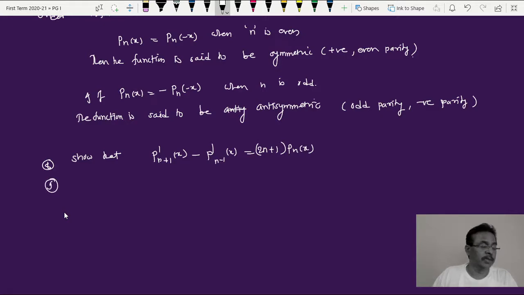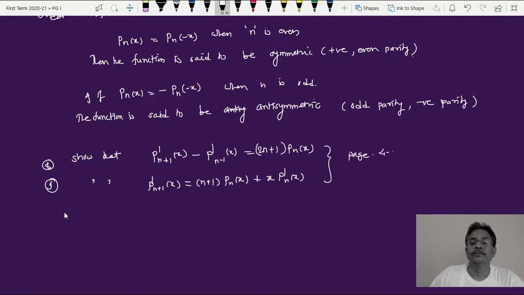As well as number 9, show that P'(n+1)(x) is equal to (n+1) into Pn(x) plus x times P'n(x). Both of these you'll find on page number 4.9 in the Nirali book.